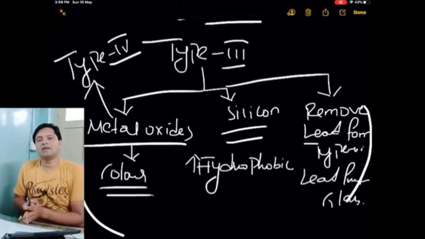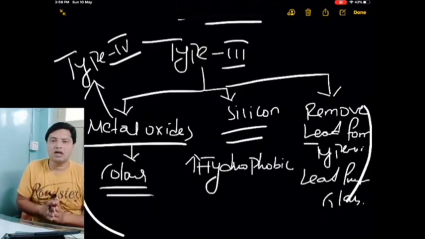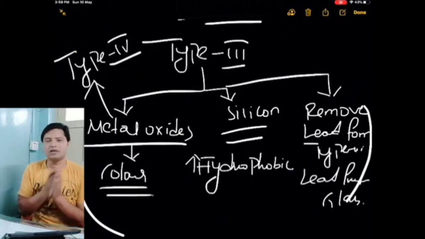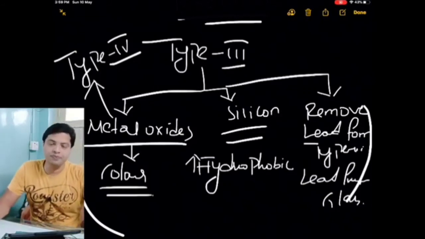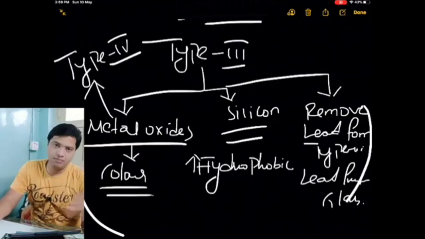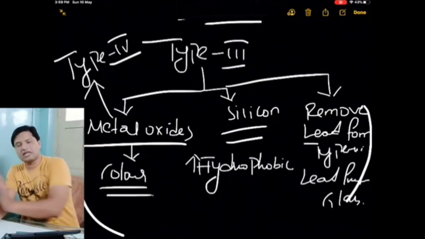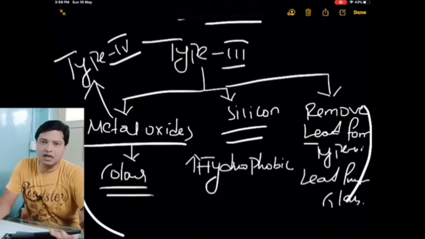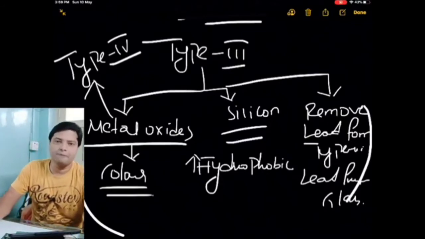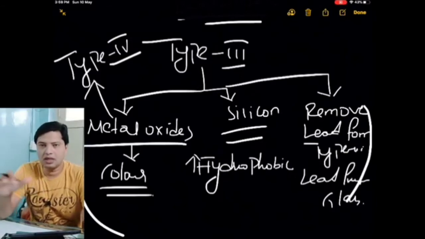We treat this type 3 glass with sulfate, hence we call it treated soda lime glass, or you can say type 2 glass. Then type 3 is soda lime. Type 4 is this type of glass, so we call it a general purpose glass. Type 4 is a general purpose glass. So this is the classification of glass.